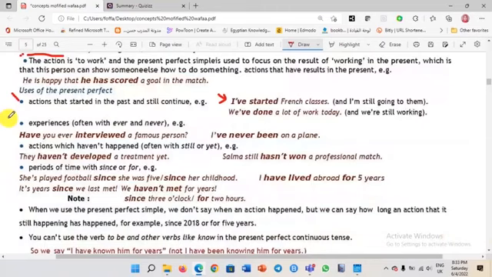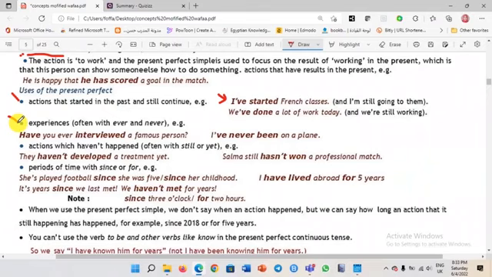And also there is another usage here. Experiences: often, ever and never. Do you remember the quiz? Have you ever been to Australia? Have you ever interviewed a famous person? I have never been on a plane. That means I have never gone through this experience before.